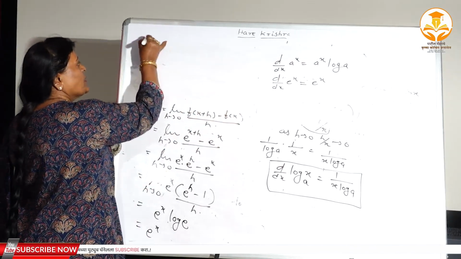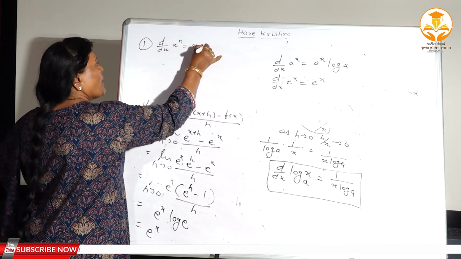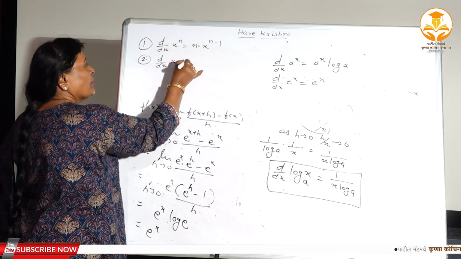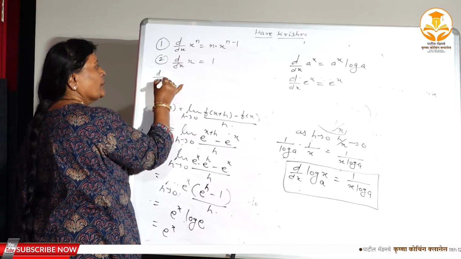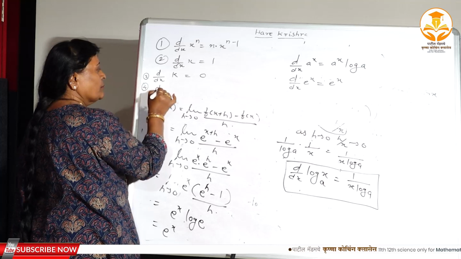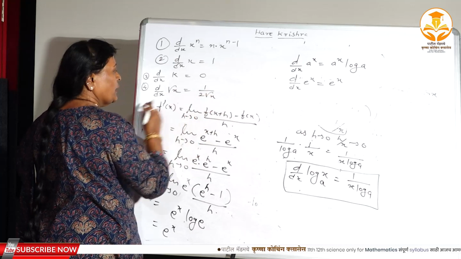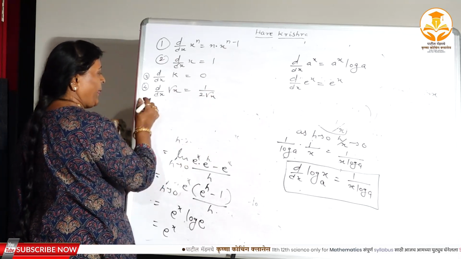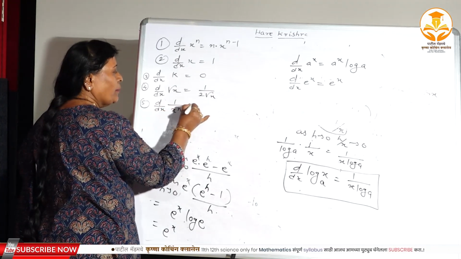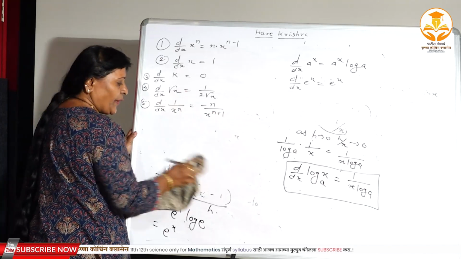Therefore here again see, the first algebraic: d/dx of x to the power n, n into x to the power n minus 1. Second, d/dx of x is 1, d/dx of k is 0, d/dx of root x is 1 upon 2 root x, d/dx of 1 upon x to the power n is minus n divided by x to the power n plus 1. These are the 5 algebraic formulas.